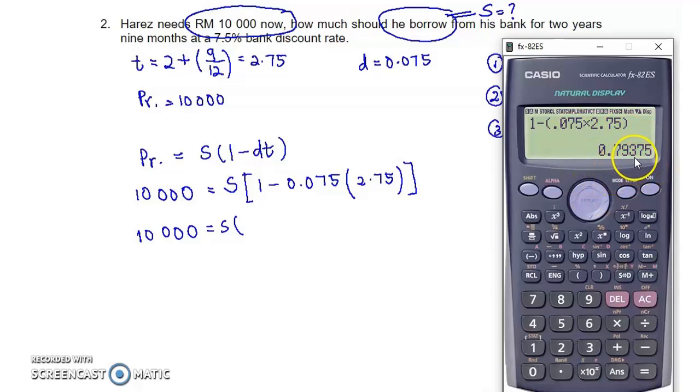For example, here is up to 5 decimal points, which is still reasonable to write. If you get a long decimal, you can use a fraction, or round off to 4 decimal points, but later your answer will be slightly different. So 0.79375.